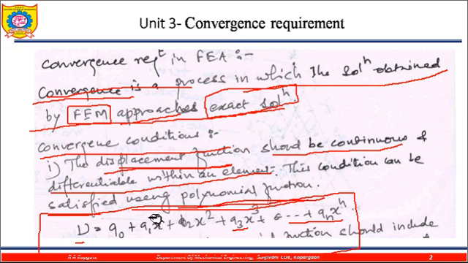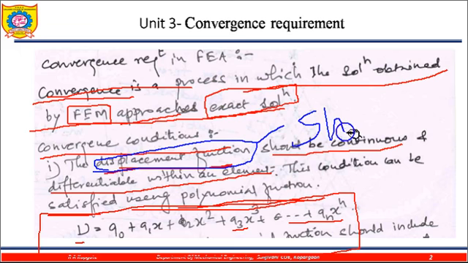This is the displacement function. By using this displacement function, we would be able to define the shape function. We have already studied some properties of the shape function in unit number 2. To define the shape function we need to use this polynomial function.